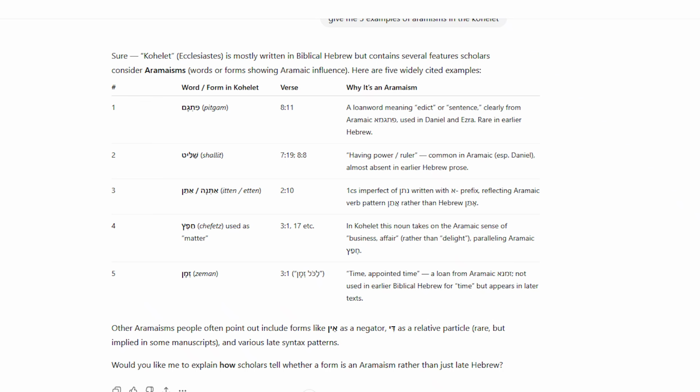So I went on to ChatGPT and I typed in, give me 5 examples of Aramaisms in Kohelet. And this is what it gave me. So what we see here are several verses in which expressions are found that reflect Aramaic influence and which do not line up with earlier forms of biblical Hebrew. Then ChatGPT asked me, would you like me to explain how scholars tell whether a form is an Aramaism rather than just late Hebrew? And so I responded, sure.